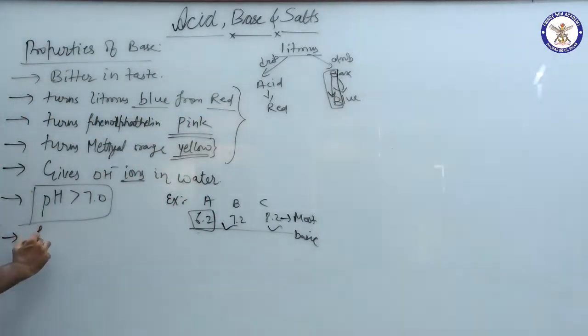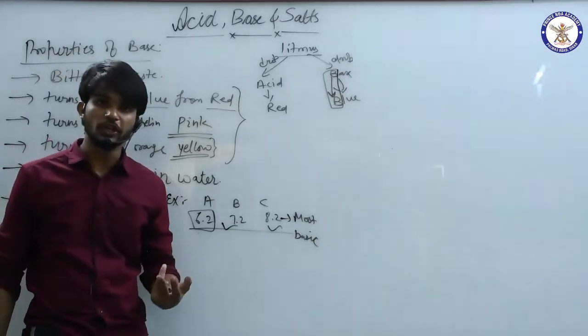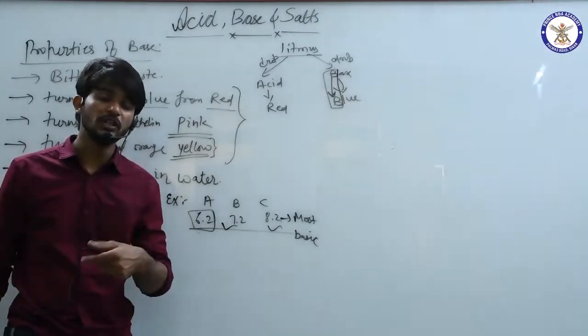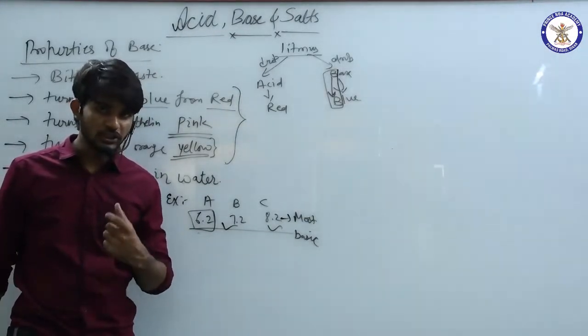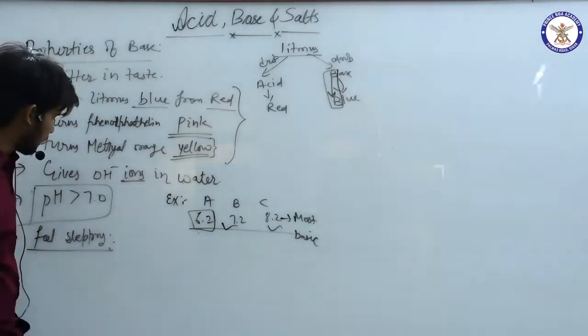ओके फाइन. Feel slippery, it means it is smooth, चीकने. If you touch it, you will find it as smooth, as slippery as you feel when you touch the soap. साबुन जैसे चिकनी होती है वैसे ही चिकने क्या होते हैं, छूने पे बेस होते हैं. क्लियर है? फाइन.